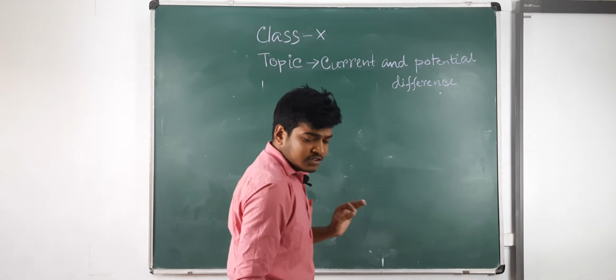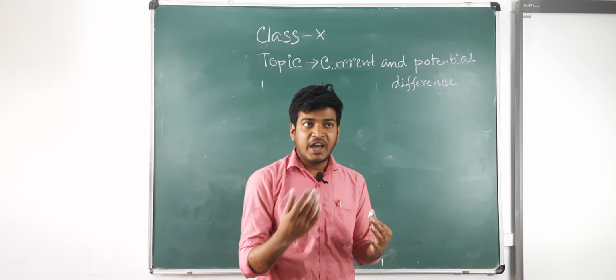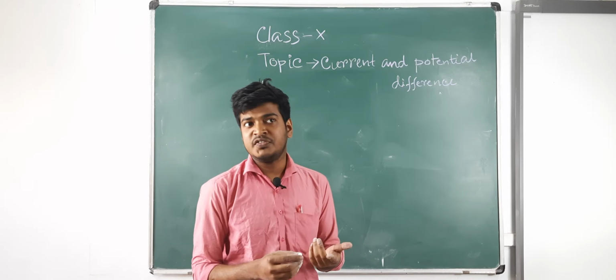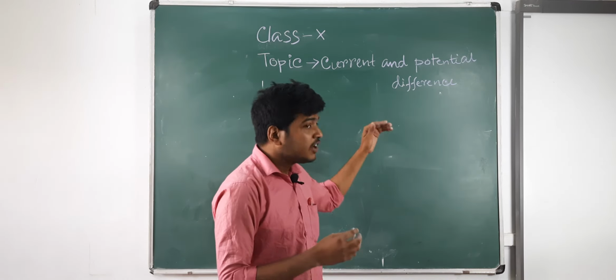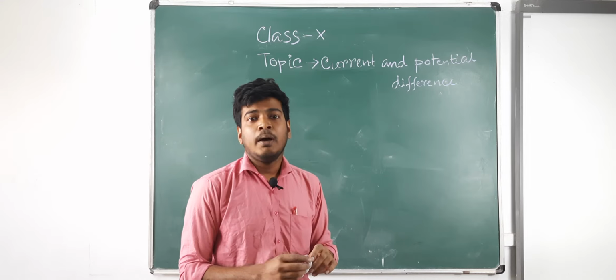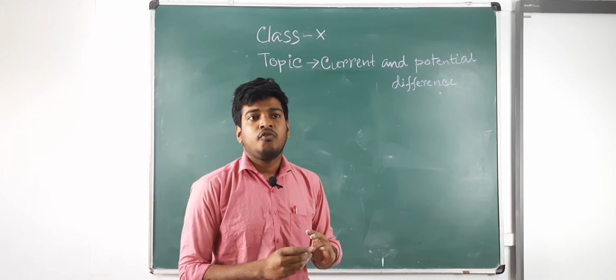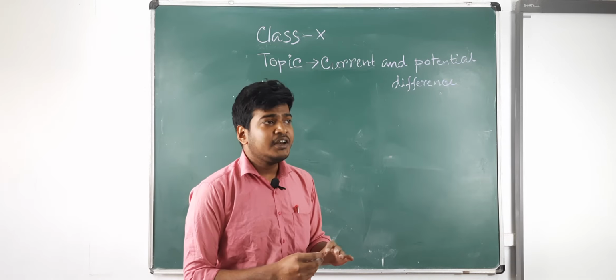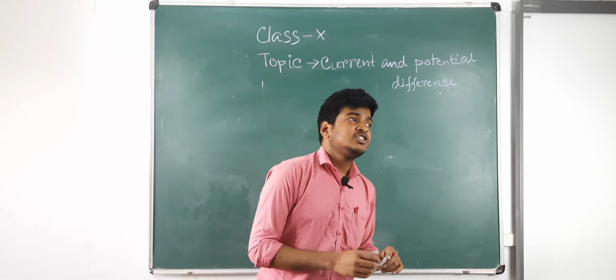For example, if water is flowing, there will be a height difference. Heat is flowing, so there will be a temperature difference. Similarly, current is flowing. Why? Because there is a potential difference. For the flow of electrons or flow of current, we need a potential difference.